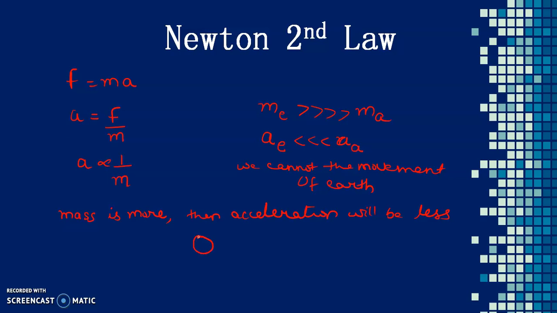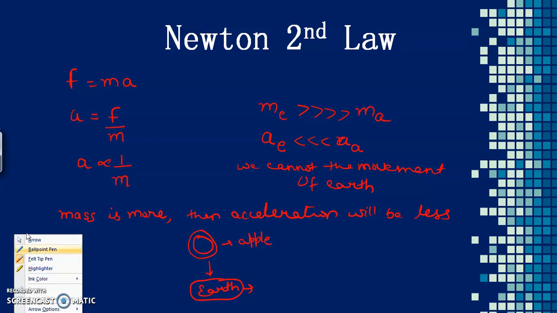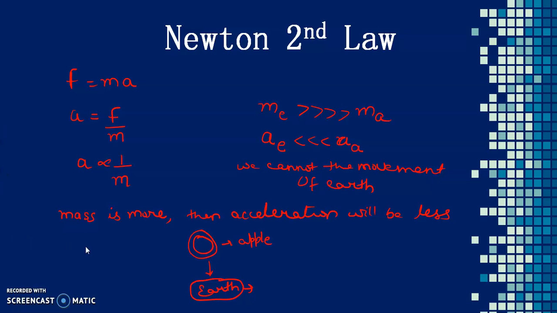Now suppose this is your apple and this is your earth. Since the mass of the earth is very, very much greater than the mass of the apple, we see only the motion of the apple, not the motion of the earth. And this is the reason that we can see the apple falling towards the earth, not the earth falling towards the apple.